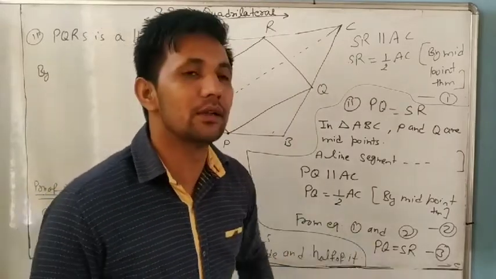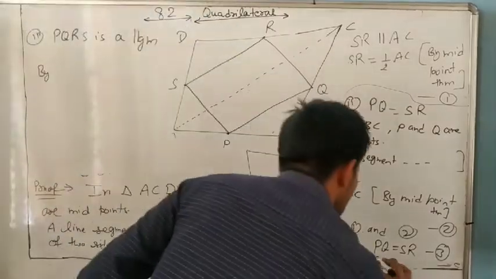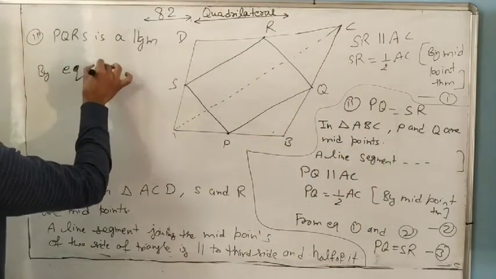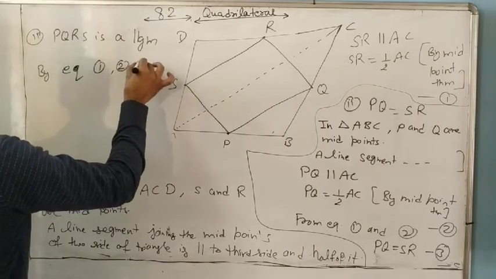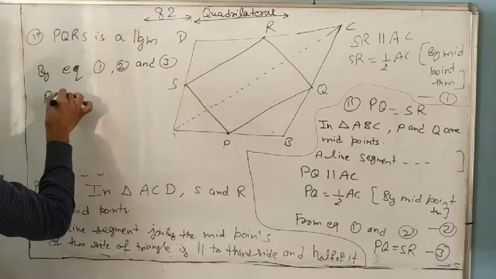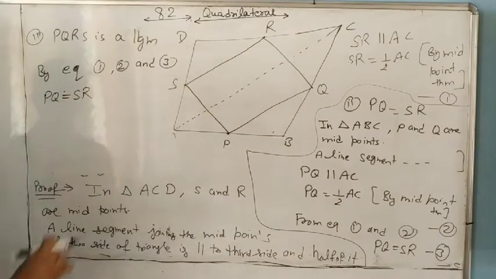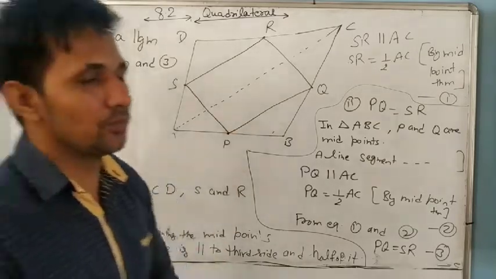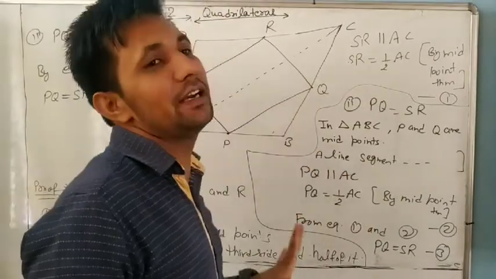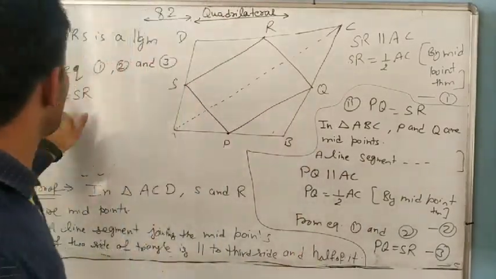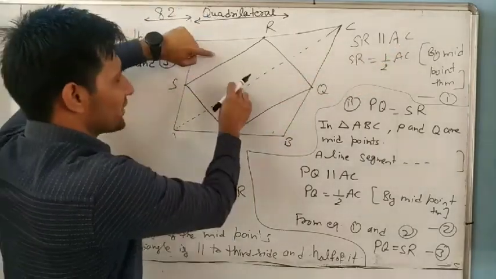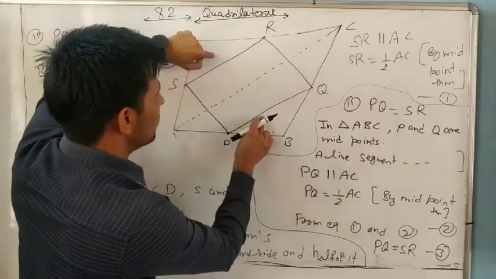So by equations 1, 2 and 3, PQ equals SR. It is the property of a parallelogram: if any one pair of opposite sides is equal and parallel, then it is always a parallelogram.